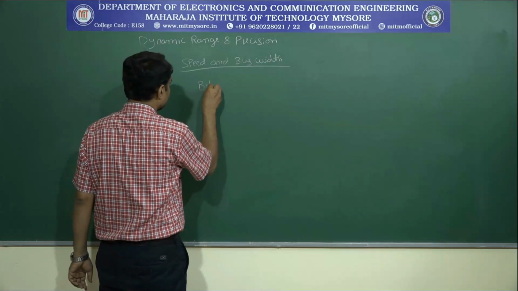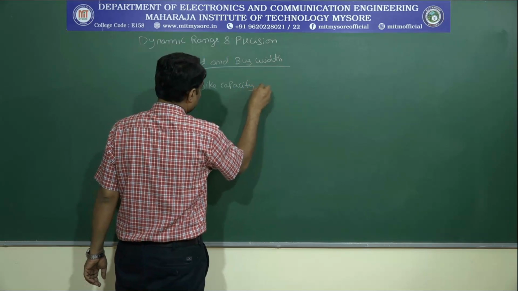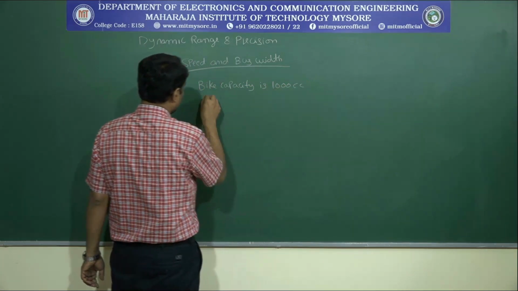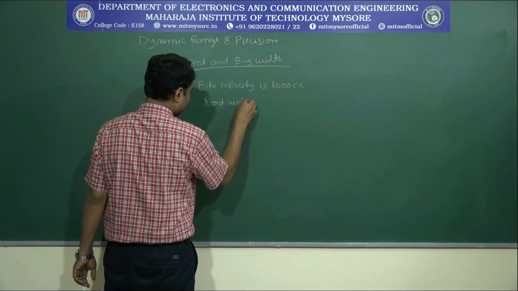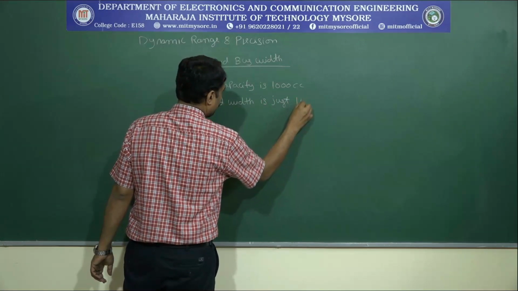Bike capacity is 1000 cc, but road width is just 1 meter.